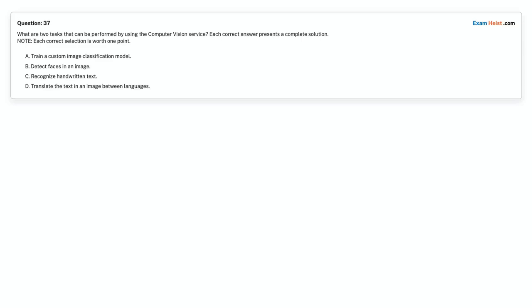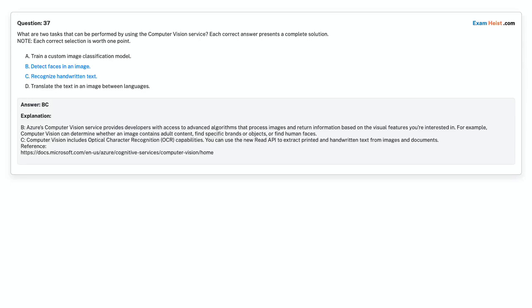Question 37. What are two tasks that can be performed by using the computer vision service? Each correct answer presents a complete solution. Note: Each correct selection is worth 1 point. Option A, train a custom image classification model. Option B, detect faces in an image. Option C, recognize handwritten text. Option D, translate the text in an image between languages. Choose the correct answer. Correct answer is option B, detect faces in an image. Option C, recognize handwritten text.